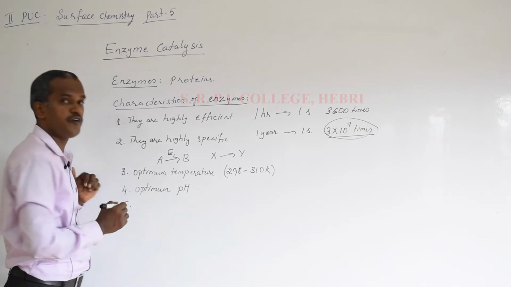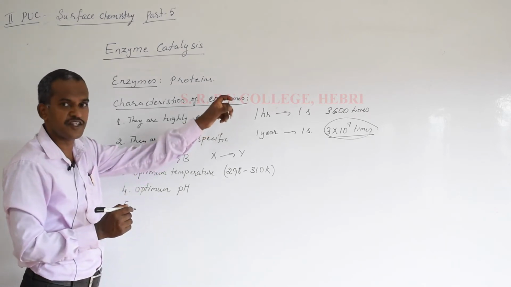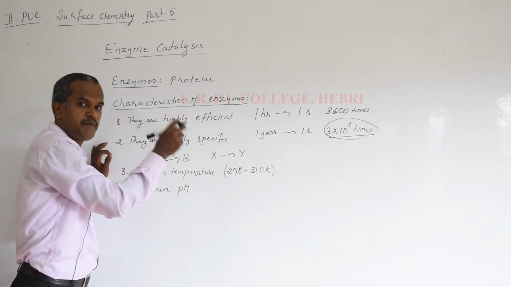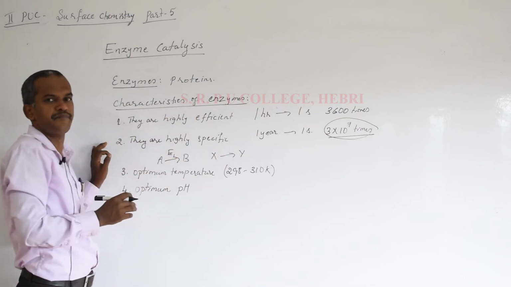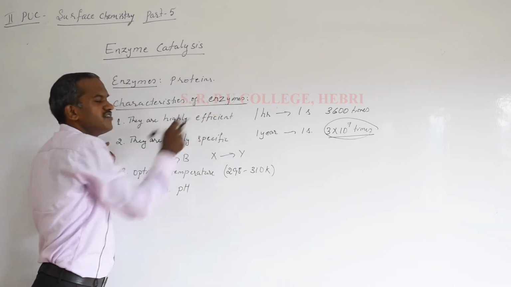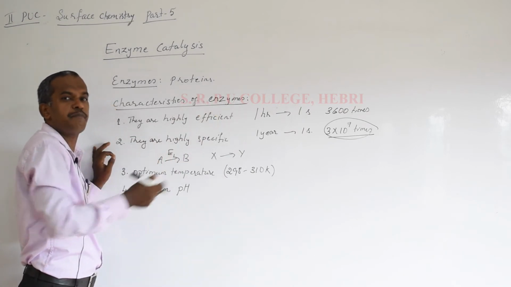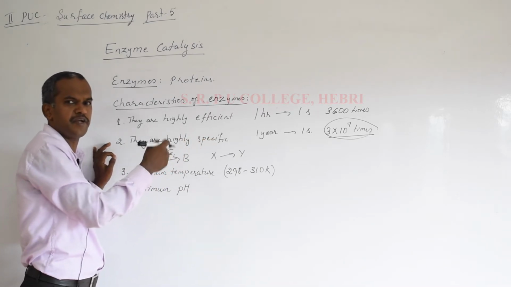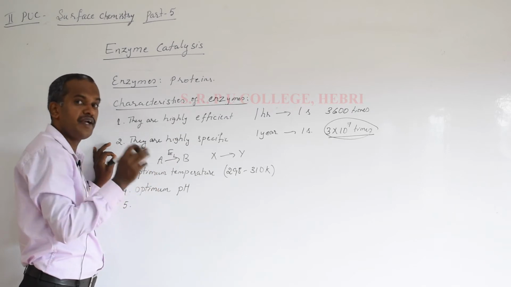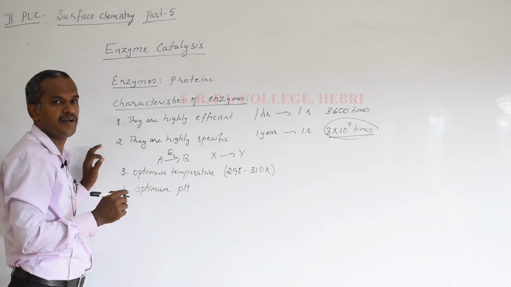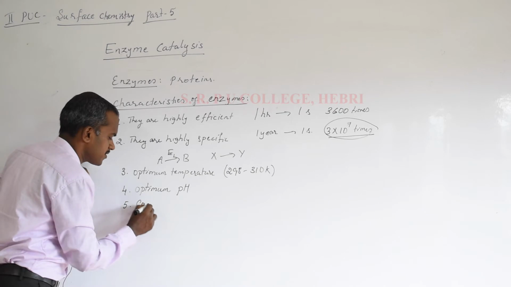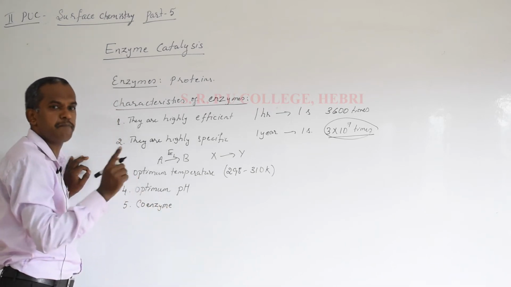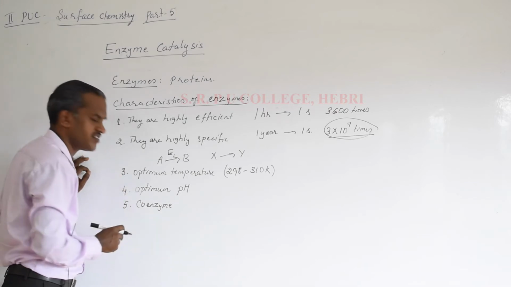Now, coming to the fifth one. I told you in the beginning, as far as the composition of enzymes, they are nitrogenous compounds. They are made up of amino acids, or they are proteins in nature. In some of the enzymes, there is a non-protein part present. It may be a carbohydrate, a vitamin, or some other component, and that non-protein part we call a coenzyme. Remember students, a non-protein part present in the enzyme is called a coenzyme.